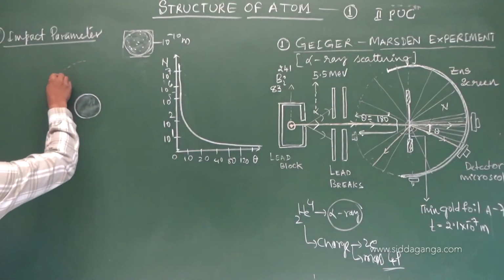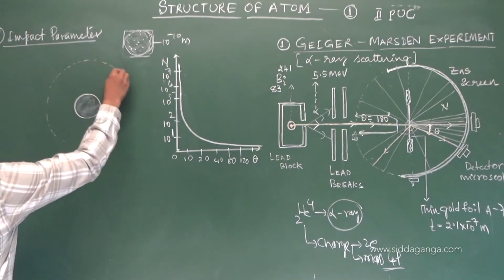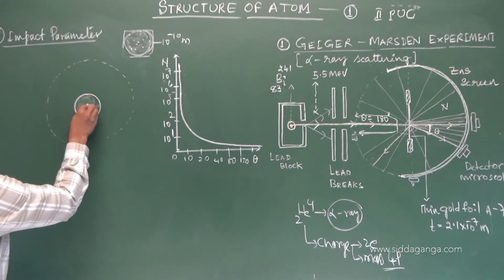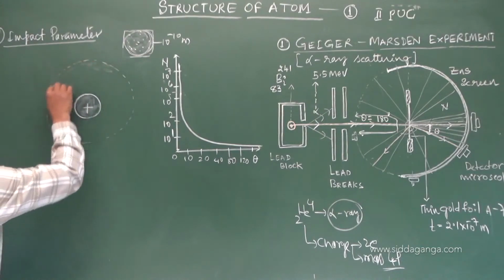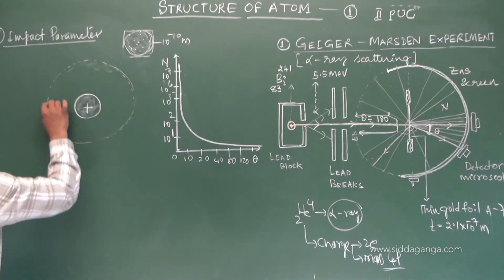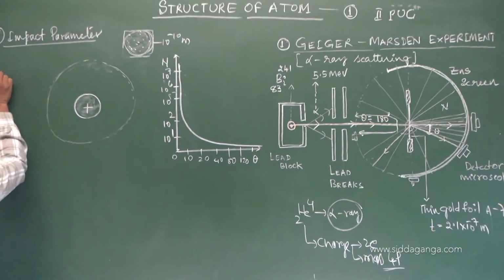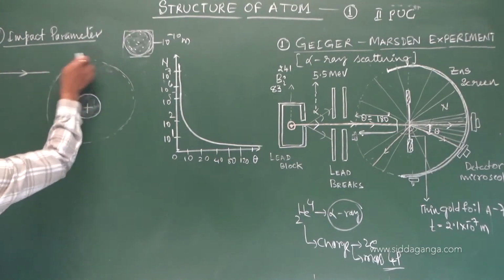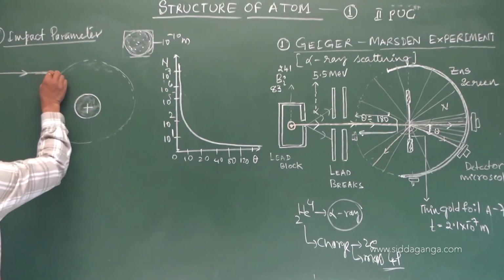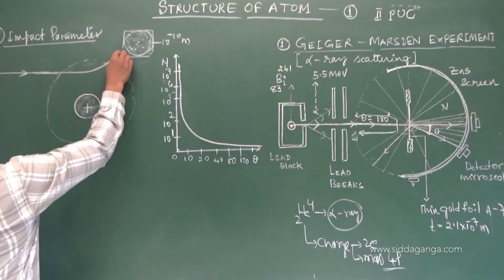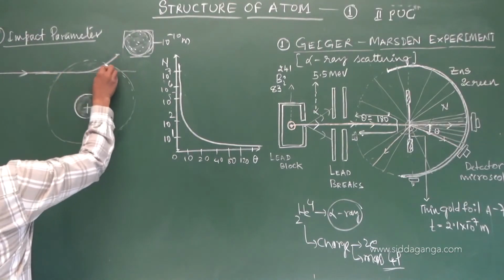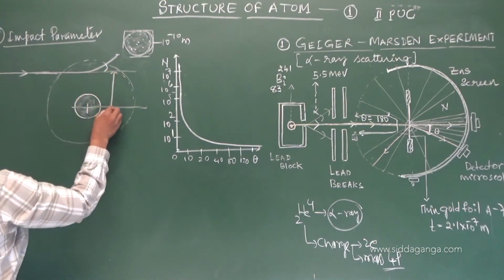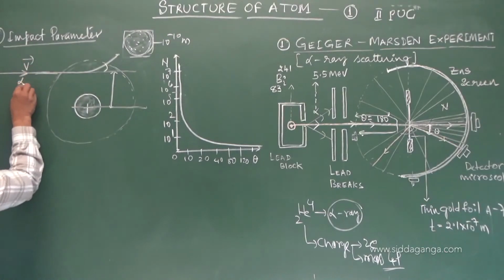If this is the atomic dimension, this is the portion where we expect positive charge. In the entire other part, it is almost empty. For example, if an alpha particle enters from a larger distance, a peripheral region of the atom, it goes almost straight and then gets repelled. Why? Because there is a distance from the center of this atom to the velocity vector of the alpha particle.